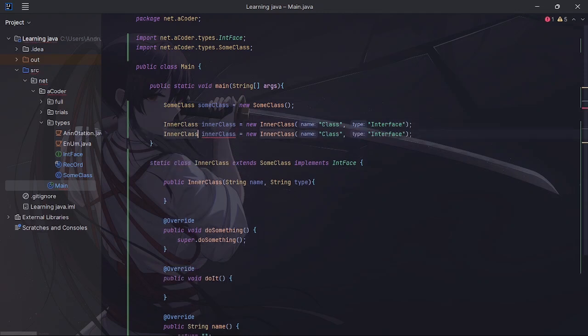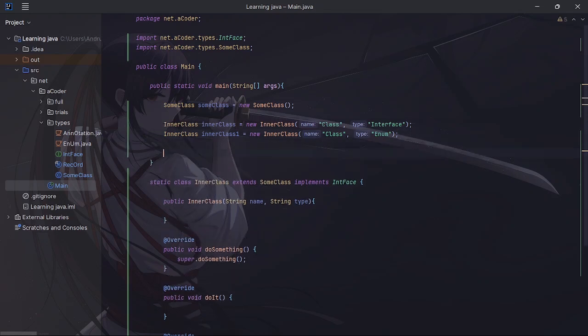You can also have another one. Just need to change the variable name. So this one is inner class 1. That's also a class, but this one is actually an enum. So basically this is what you'd have to do, and then you'd have to set up getter methods for the string and the type inside this.